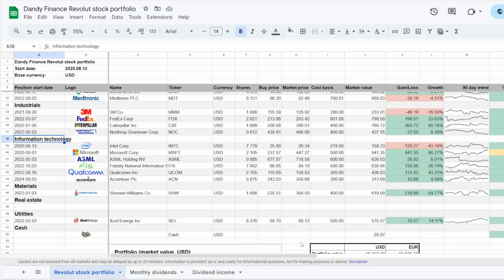So currently there are 6 names available: Intel, Microsoft, ASML, FIS, Qualcomm and Accenture. So my idea is either to go Microsoft or pick one of the names that I haven't yet added a lot of money into, and these two are Qualcomm and Accenture. So the 3 picks are set, and today we're doing a dividend stock comparison to determine which one of these 3 names should be picked for adding new money into next month.